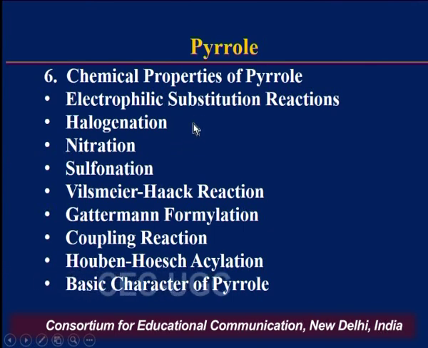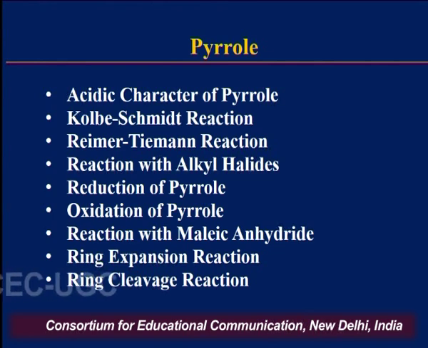In chemical properties, we will discuss the electrophilic substitution reactions, and in electrophilic substitution we are going to discuss different kinds of reactions like halogenation, nitration, sulfonation, Vilsmeier-Haack reaction, Gattermann formylation, coupling reaction, Houben-Hoesch reaction, acylation reaction, and we will also discuss the basic character of pyrrole. Further, we will discuss the acidic character of pyrrole as well.